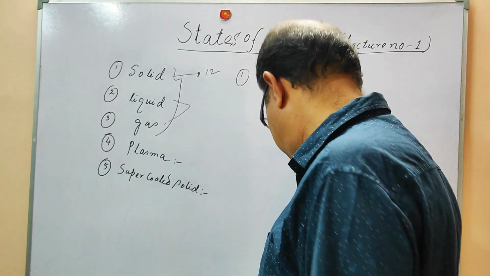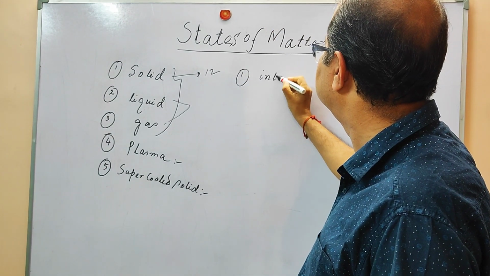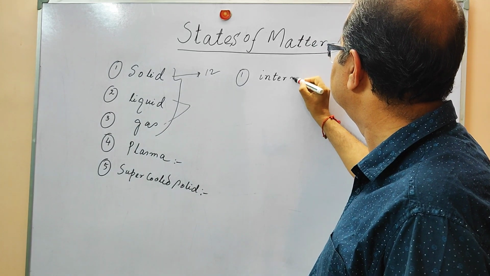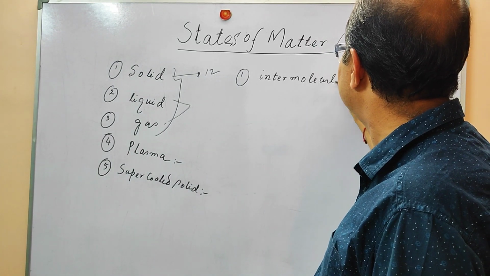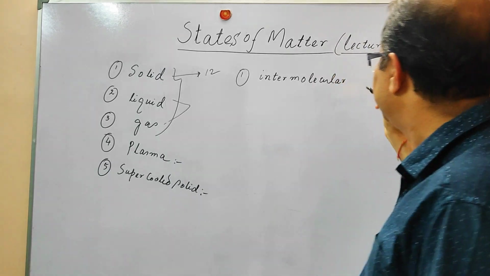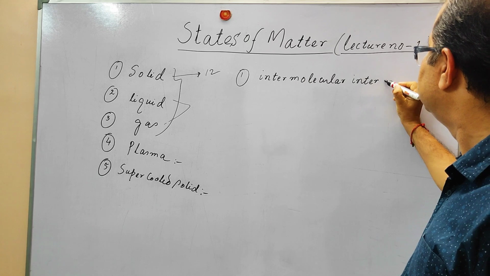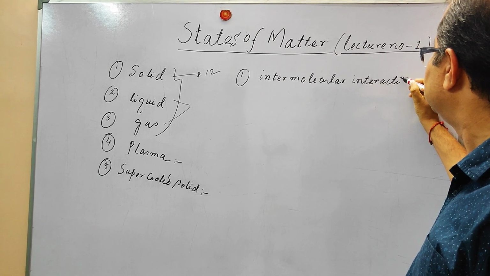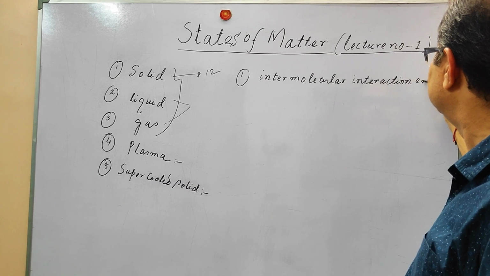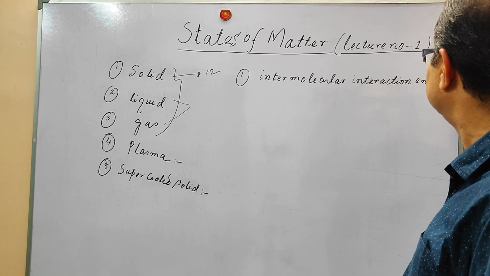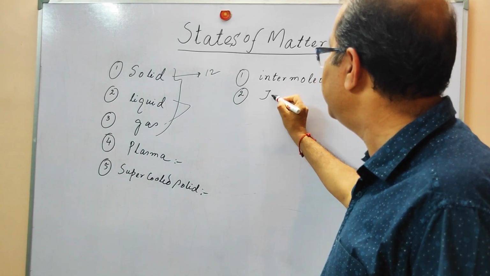Number 1 is the intermolecular interaction energy, and number 2 is the thermal energy.